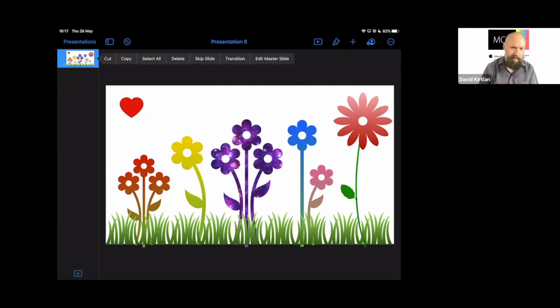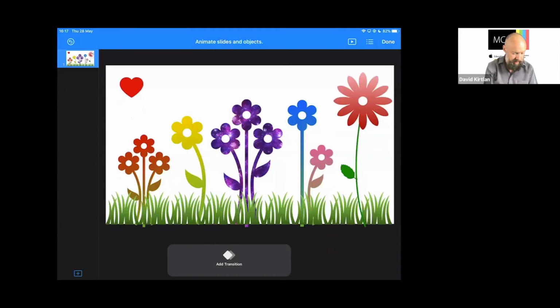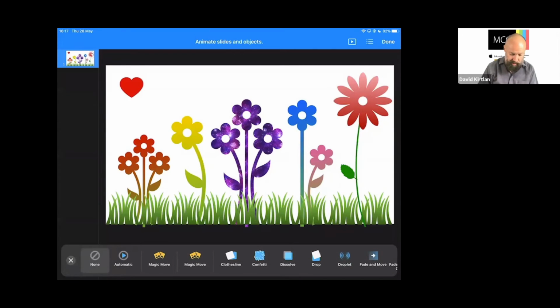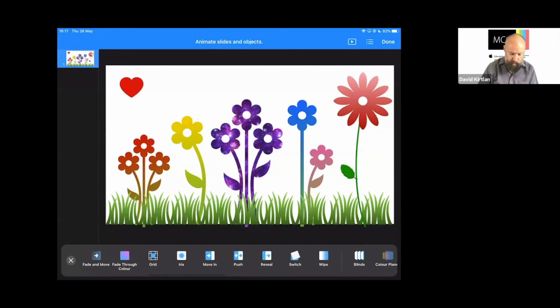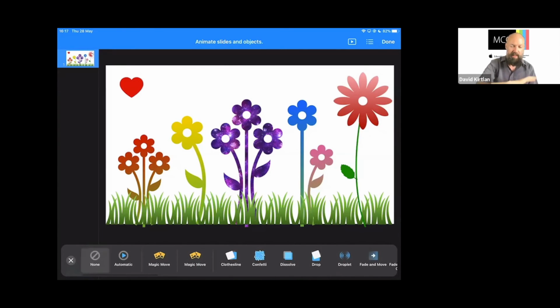So I'm going to tap the slide on the left-hand side. And instead of selecting an animation option, I now have the option to add a transition. And there we go. We're in a transition mode now. It says at the bottom, add transition. And I've got loads of these. These are the kind of things we would expect normally when we're creating presentations. I can flip it. I can do the confetti. I can do the dissolves, all the things that we would expect.